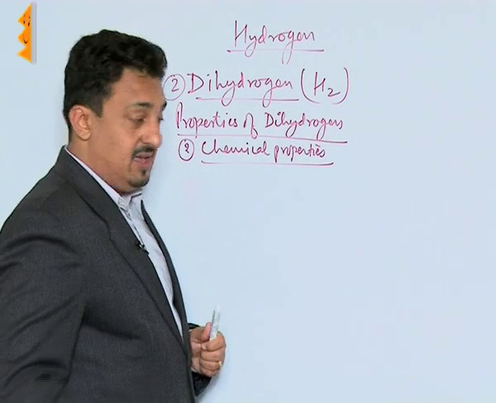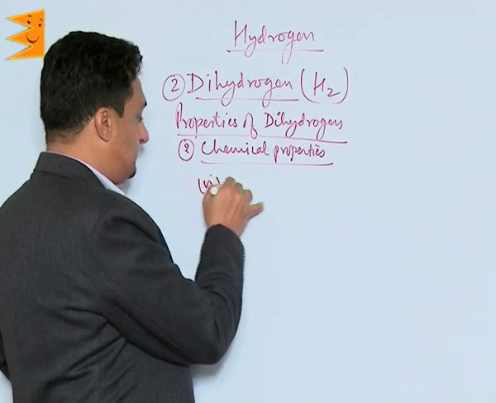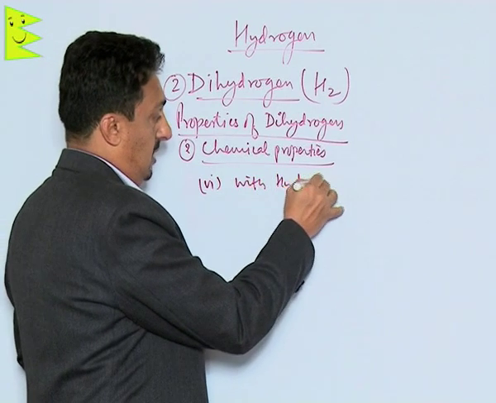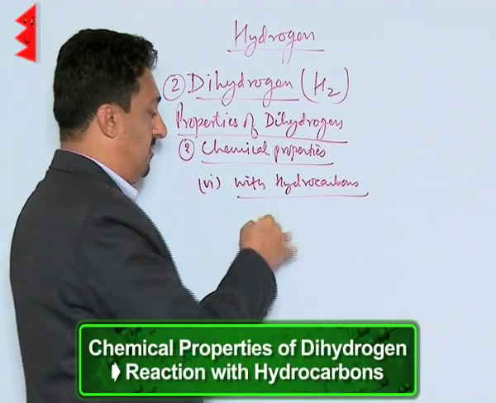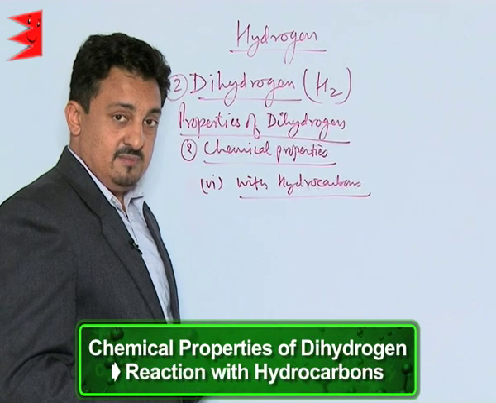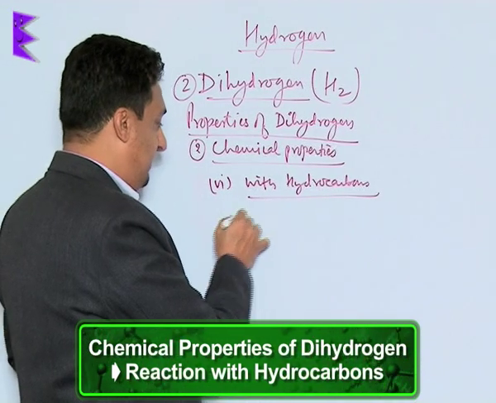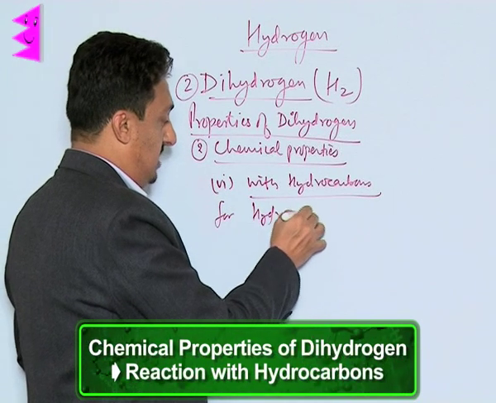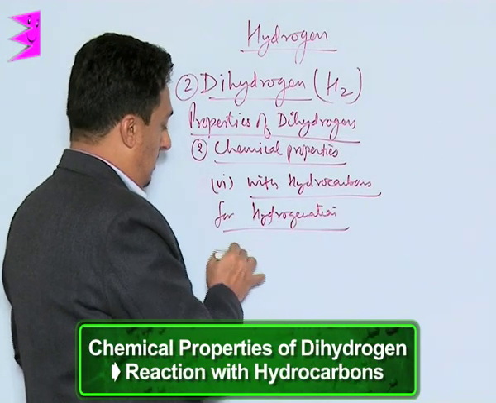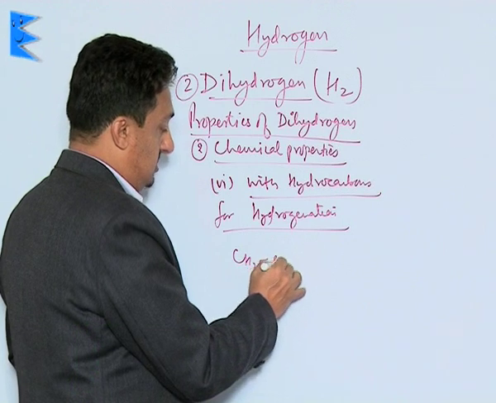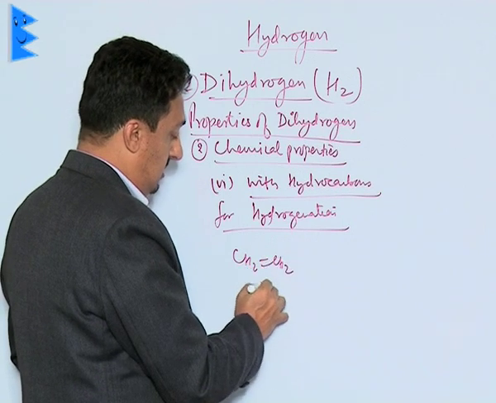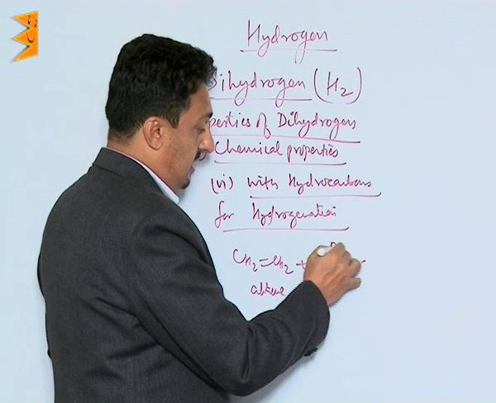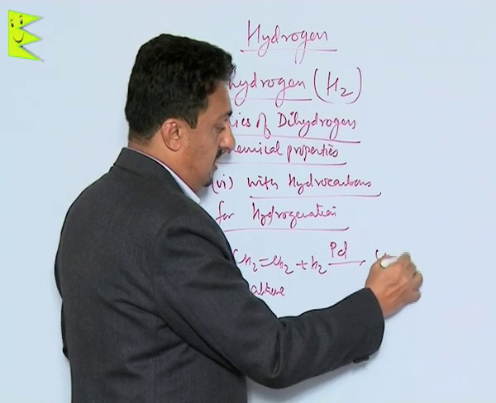Another important thing about this is its reaction with hydrocarbons, which you will be doing later on in the organic part, that yes, it is used for hydrogenation. We can reduce any alkene or alkyne by reacting it to convert it into what?